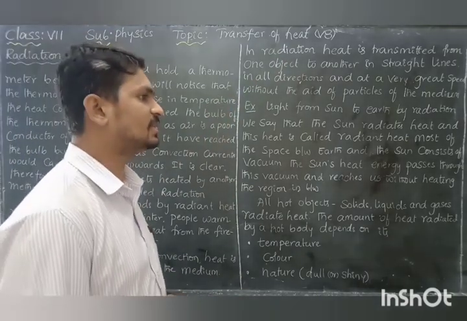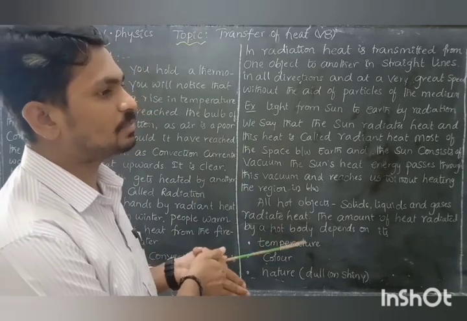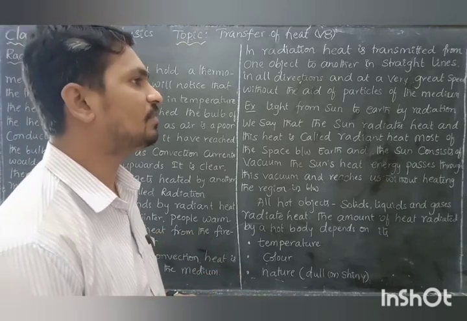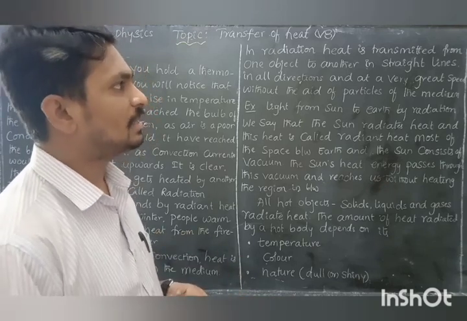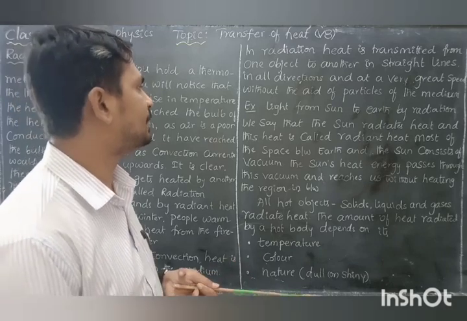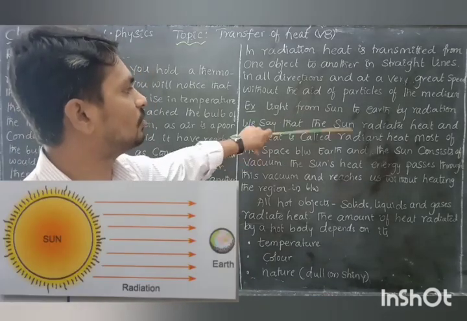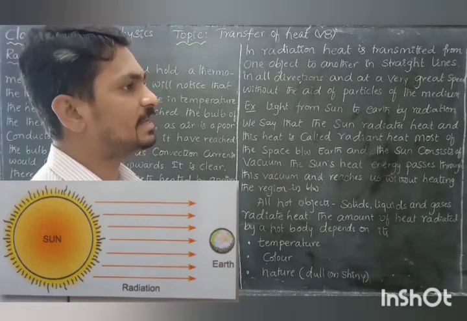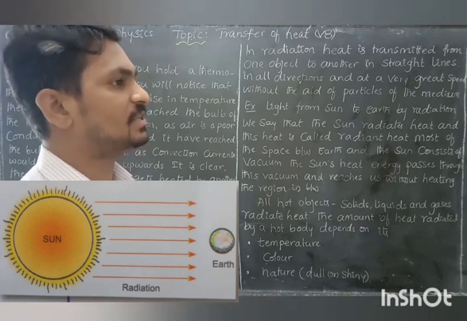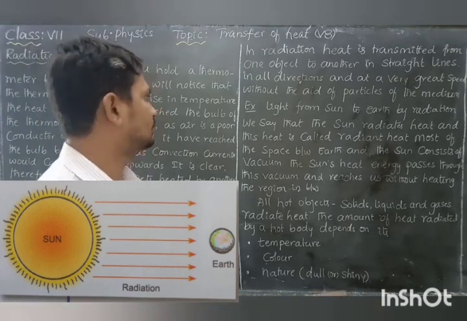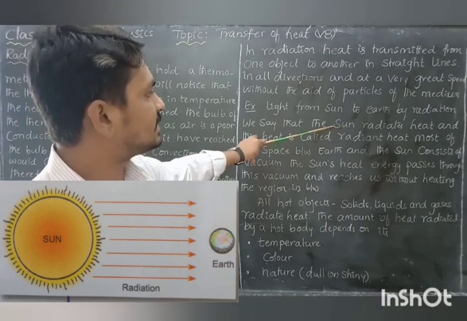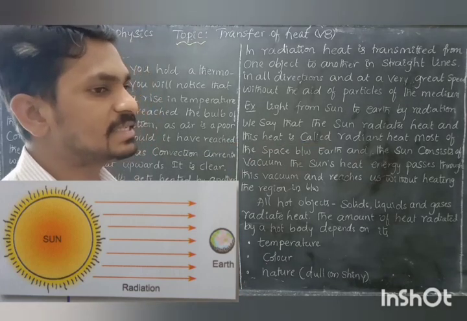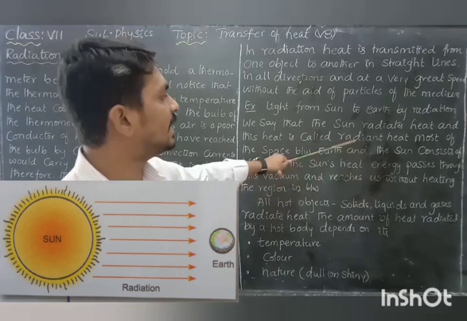Radiation is a process in which heat is transferred from one object to another without any benefit of the medium, in a straight line, and at a very great speed. An example is the light from the sun reaching the earth by radiation. Solar radiation, or light from the sun, reaches the earth's surface because of radiation. We say that the sun radiates heat, and this heat is called radiant heat. The sun is always releasing energy. Heat energy is called radiant heat.